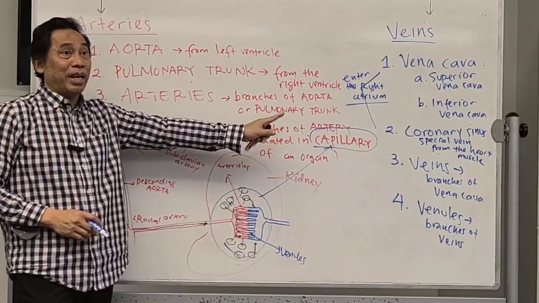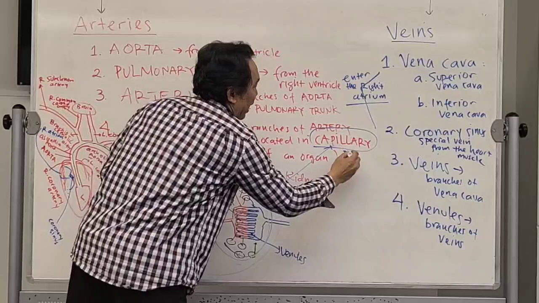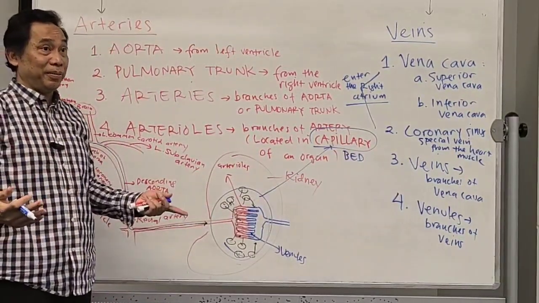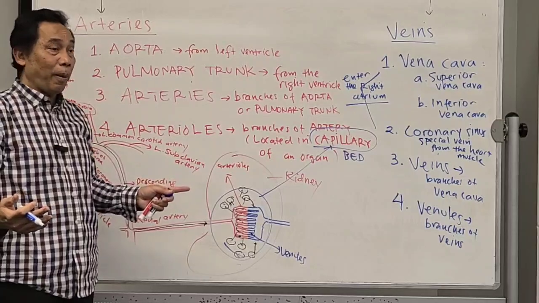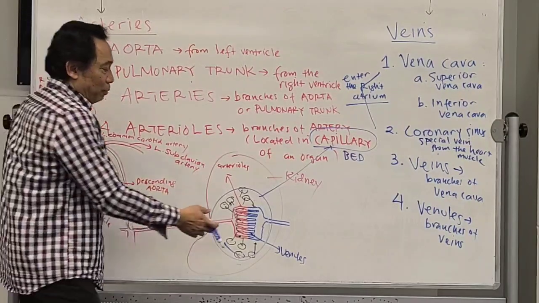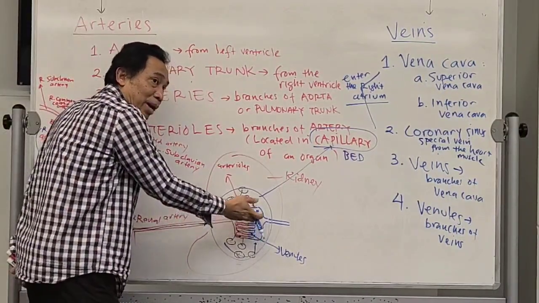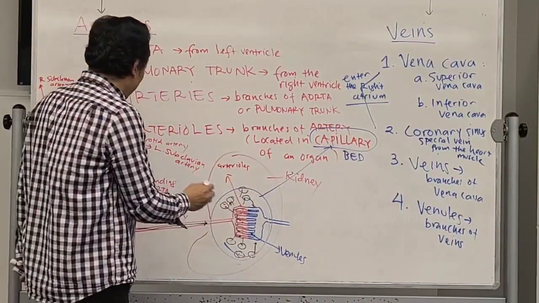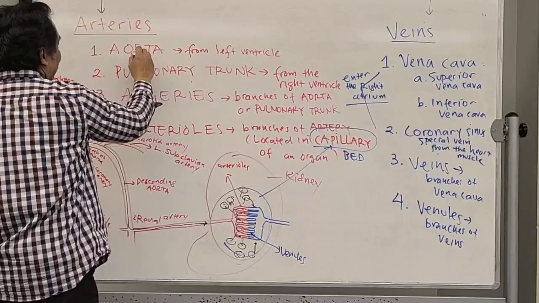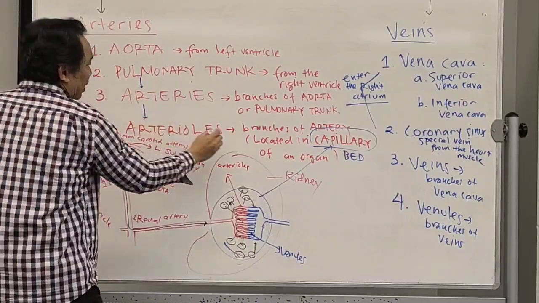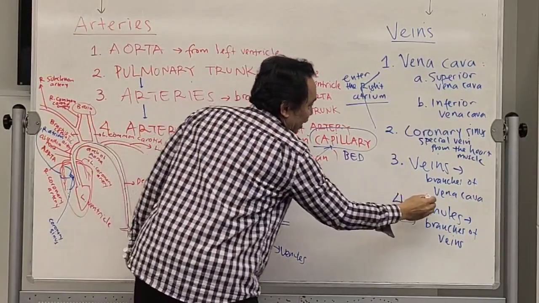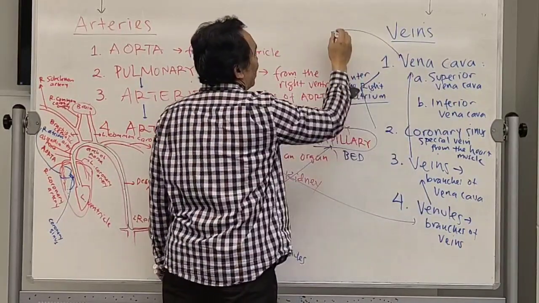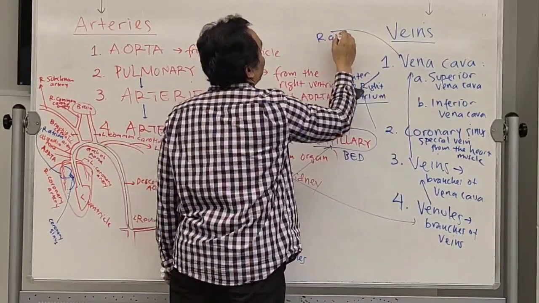So capillary bed is the same thing, which is the place for exchange inside the organ. Now, venules will combine together to make a bigger one. So actually, the blood will be flowing like this, going here, and then going to the vein, and finally going to here, and this going to the right atrium.